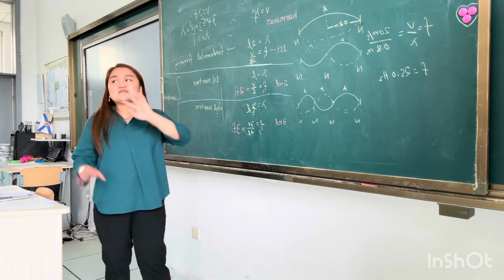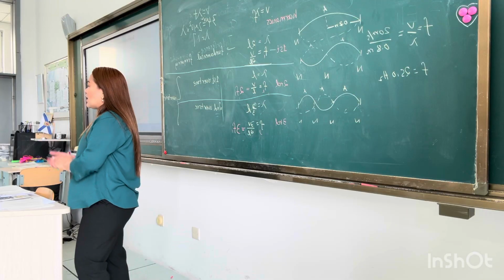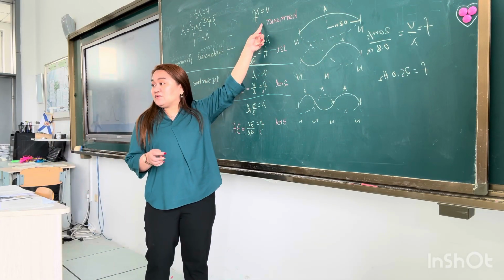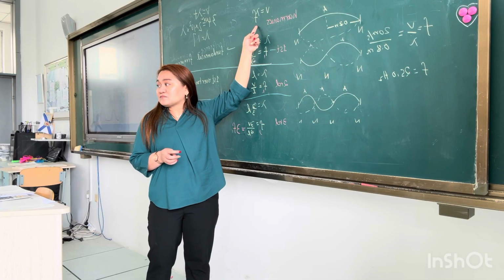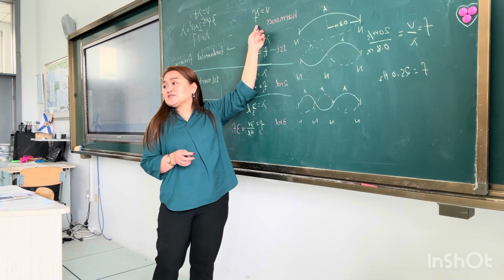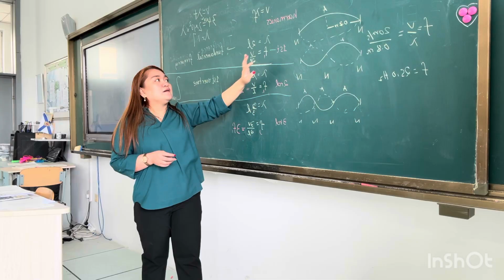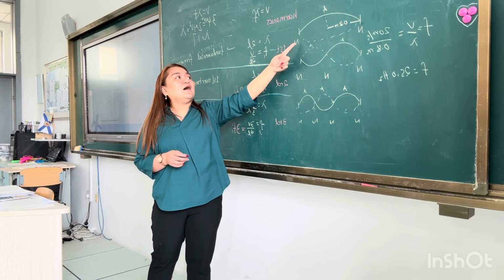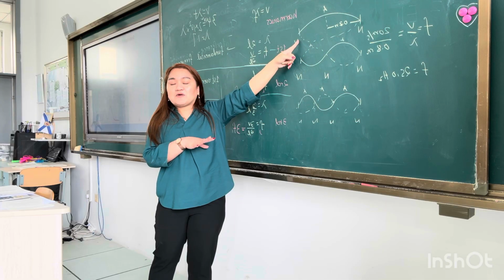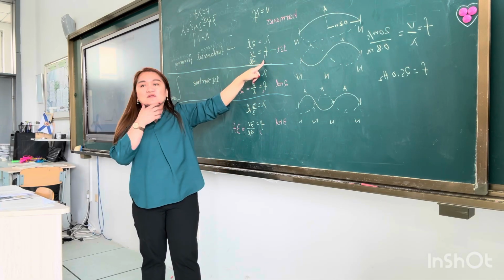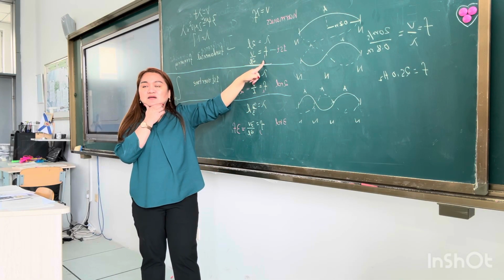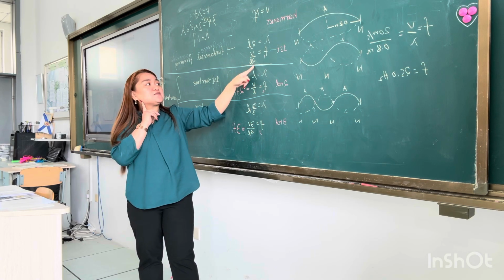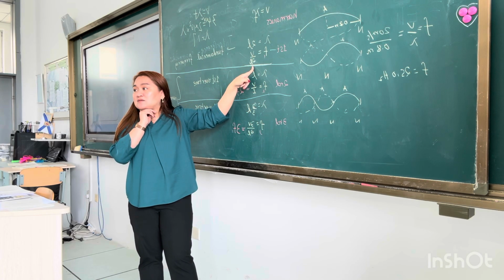Okay, since we have learned about the wave equation, which is V equals lambda F, am I correct? Using this formula, for the first diagram we have here, our F1 will be V over 2L. Correct? Because this wavelength is equal to 2L.